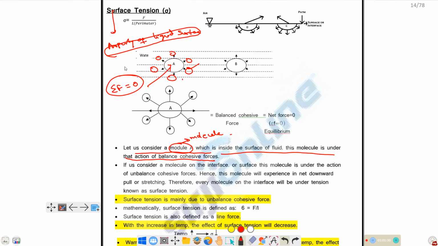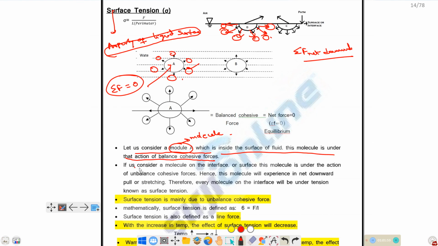If you consider the surface molecules, there will be liquid molecules on the sides and below, and they try to pull the surface molecules downward. So there will be some net downward force acting on these surface molecules. Due to that, the surface will be under tension. It acts like a stretched elastic membrane.